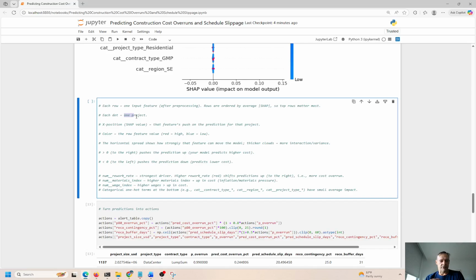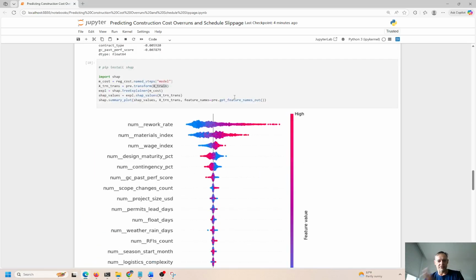Each dot is one part of the project. The X is the SHAP value. The color is either red or blue. Red is high, blue is low. You can see mostly red to the right, and blue is low.